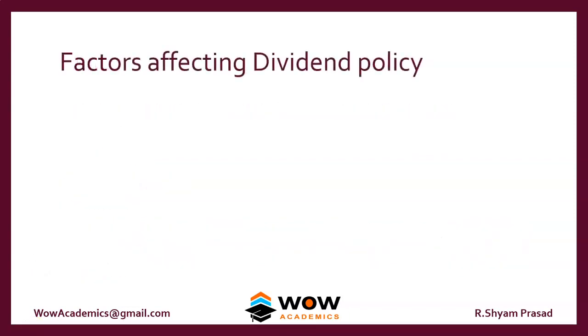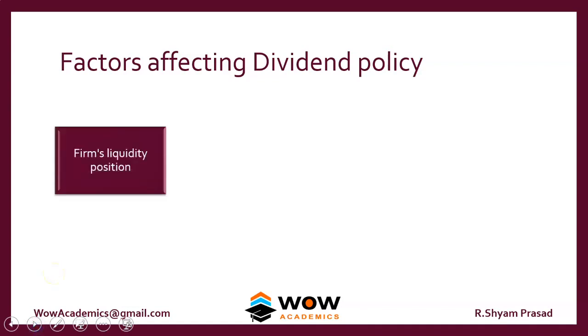So we look at what are the factors which affect the dividend policy of a company. Every company has its own dividend policy, whether it's a constant payout ratio, no dividend policy, irregular dividend policy or a constant dividend per share. Whatever policy they have, it is affected by these factors. Number one, how much liquidity or cash the company has. If a company has a lot of cash, they can issue more dividend. If the company's liquidity position is very poor, they can't go for a high amount of dividends.